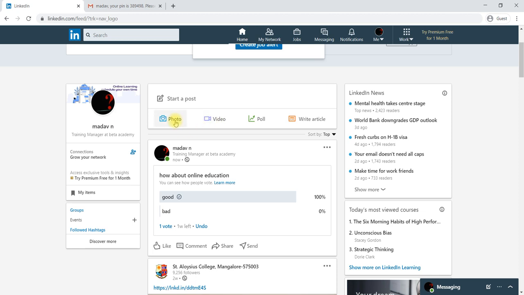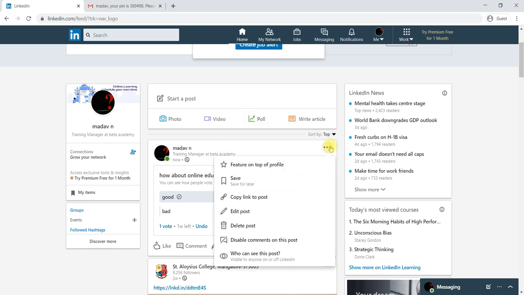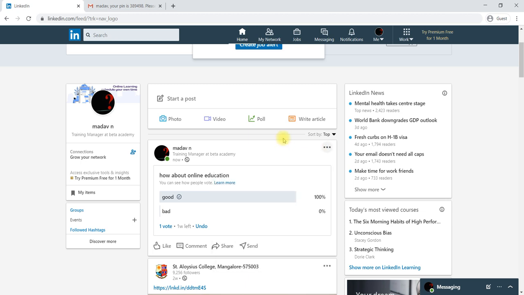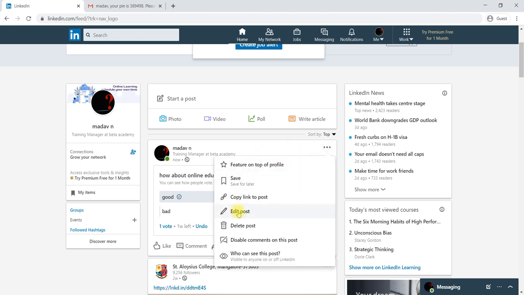You can share photos like your certification, anything you can share, and you can conduct a poll. Anytime if you would like to delete your post, you go to that particular post and say delete, or if you would like to edit, edit here. If you would like to copy the link to share with anyone else, you can copy the link here. You can set who can see this post, for example anyone. If you would like to turn that off, you can. You can also disable comments on this post, so no one can comment.